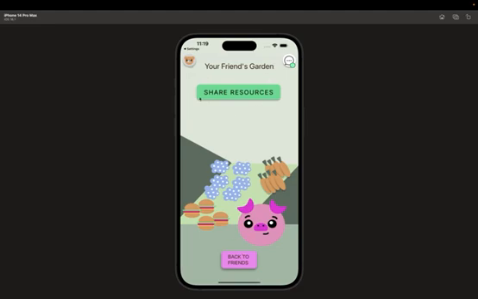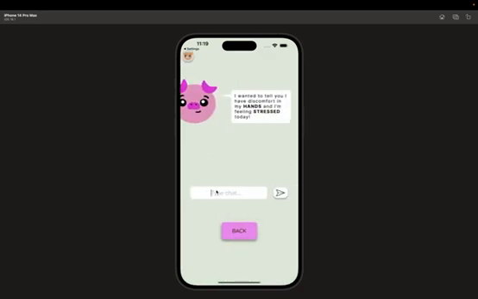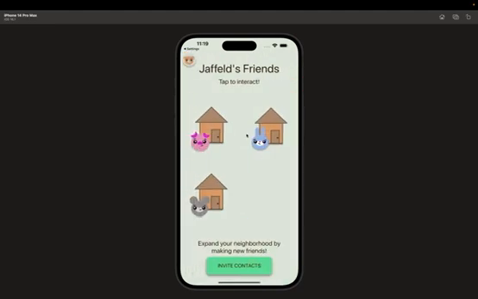We are greeted with a number of buttons. We can go back to our friends page, we can go back home, and there's also this chat icon. So let's click on the chat icon. Here they send us a message, so we can read their message and then type a response. So we're so sorry, right? Right now it's hard-coded, so it doesn't send the chat, but this is the idea of what it would look like and how it would send. So let's go back to the friends garden, and let's go back to the friends page.